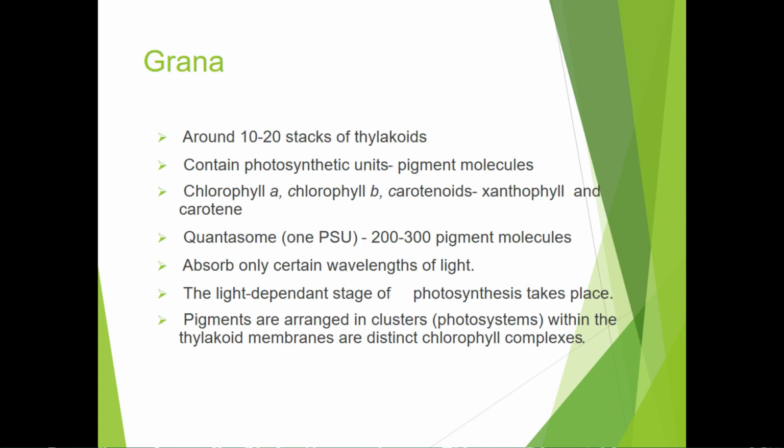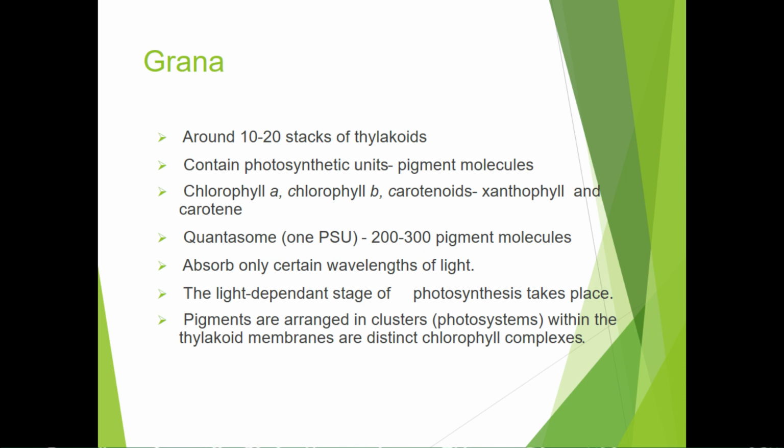About grana, around 10 to 20 stacks of thylakoids form one grana. And these thylakoids contain photosynthetic units which are mainly the pigment molecules. The pigment molecules include the chlorophyll A, chlorophyll B, carotenoids, xanthophyll and carotene.